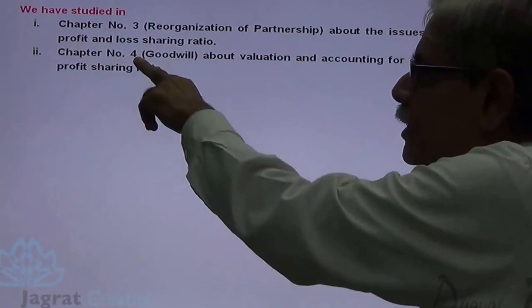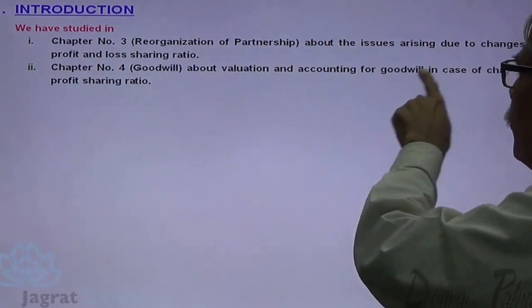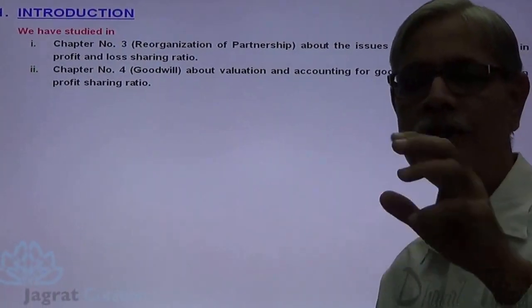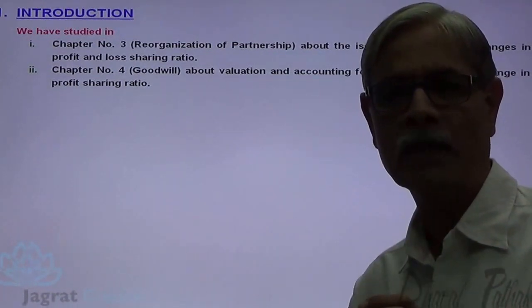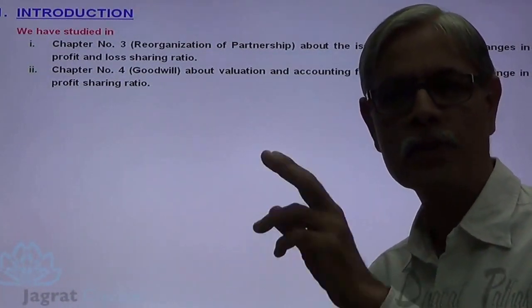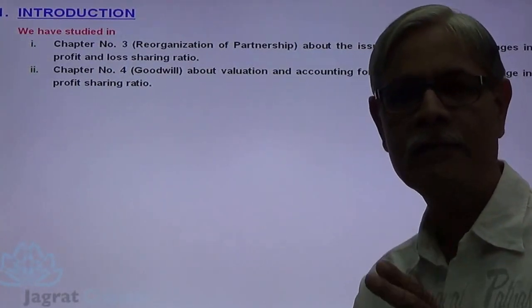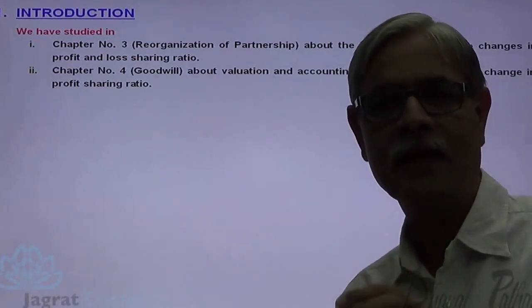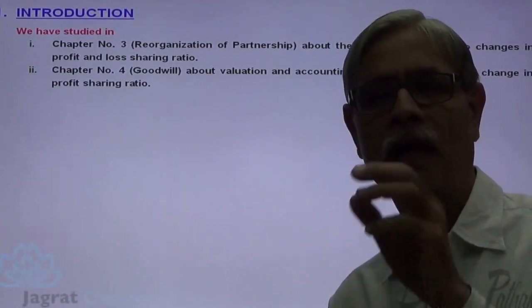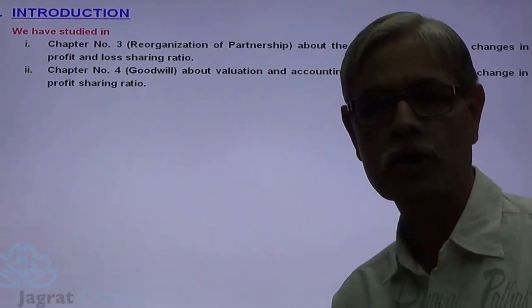We have studied in chapter 4, that is goodwill, about valuation and accounting for goodwill in case of change in the profit sharing ratio. In case of admission of a partner, profit sharing ratio changes. So whatever the concepts that we have studied in chapter 4 for valuation and accounting for goodwill are relevant to chapter number 5 that we are going to study.